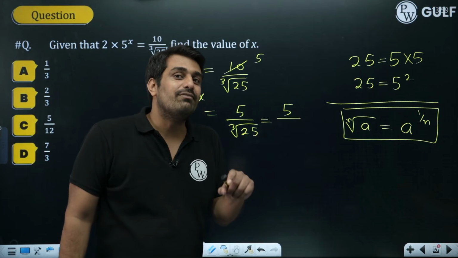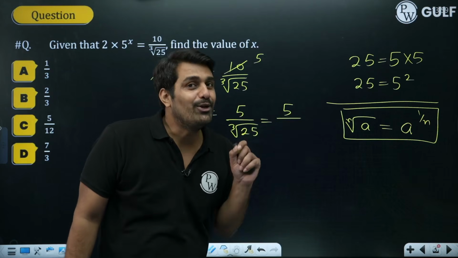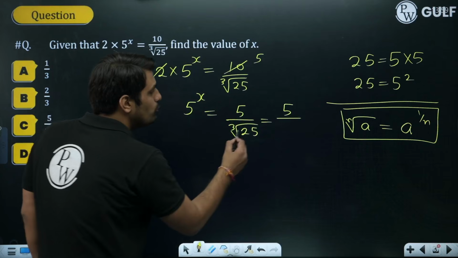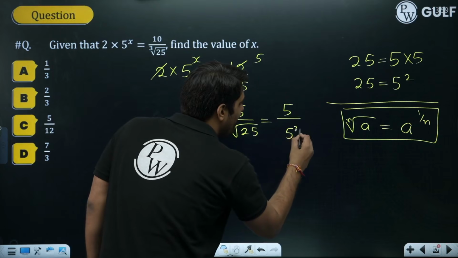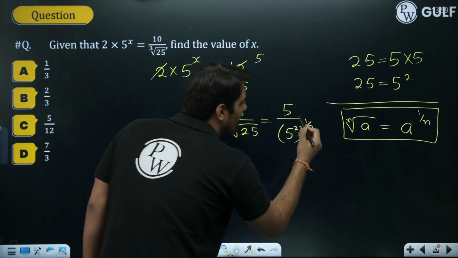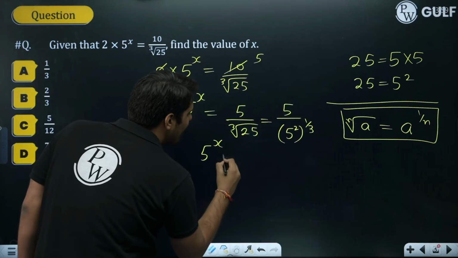So that is the reason when we have the square root of any number, we write it as the number raised to the power 1 by 2. Or for cube roots, the number raised to the power 1 by 3. Same I will be doing over here. 25 is 5 square, and further to that, we have the number raised to the power 1 by 3. Alright, so further simplifying, 5 raised to the power x.